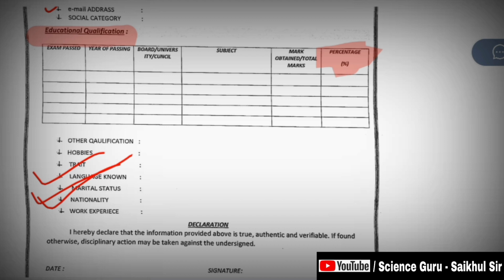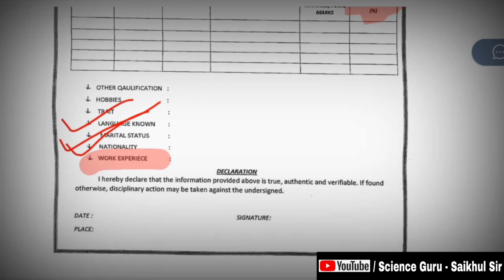Then work experience. You have to write your work experience if it is more than 6 months. If you worked for 6 months in any organization, then just write it here. Less than 6 months, do not write, as it will give a negative impression. For freshers there is no need to write work experience. It is not important, so if you don't have any work experience, you do not write this option in your CV.